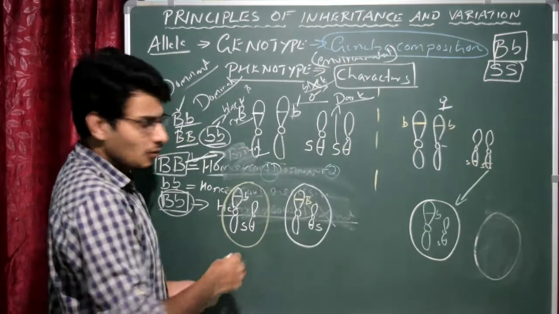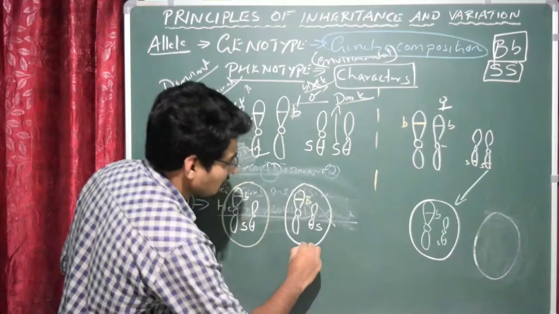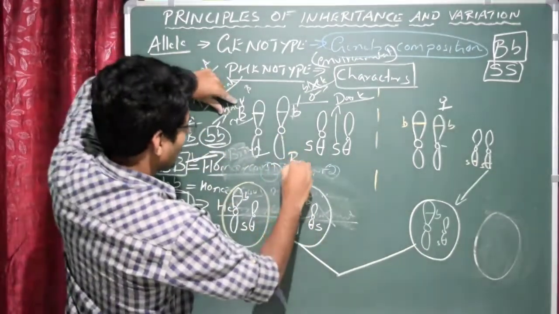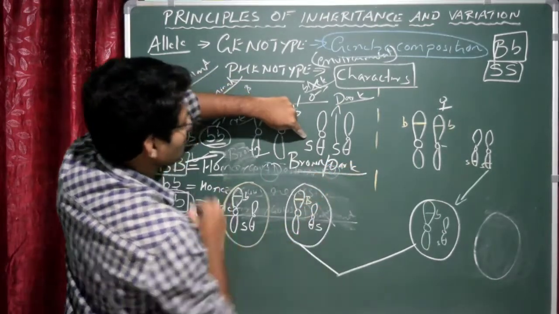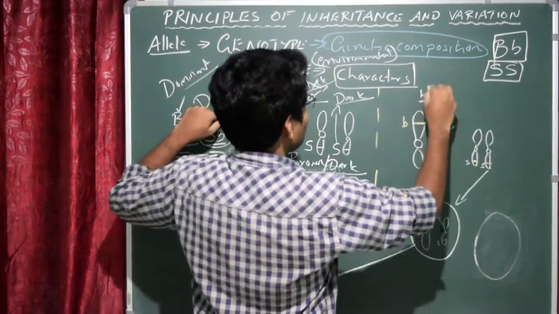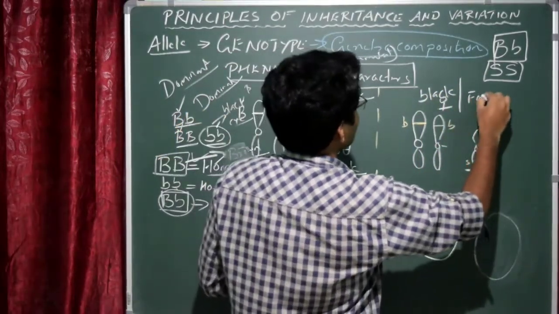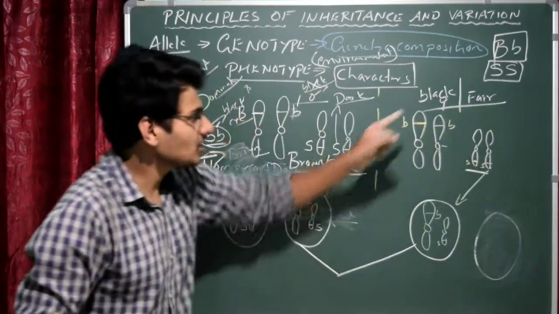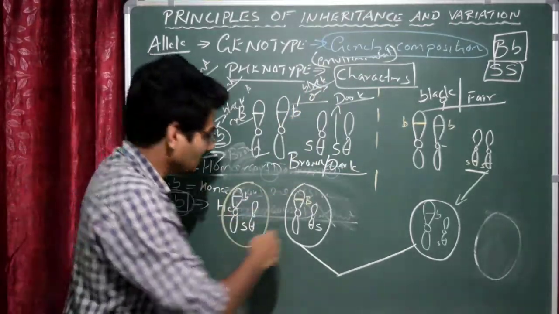Now let us assume that only one sperm will get the opportunity to fertilize the ovum. Let us assume that this one gets the opportunity. See here, the father is brown-eyed and he is dark because of the presence of capital S gene alleles. In this case, the mother is having black eye and she is having fair skin tone, because she has recessive genotype, that is small s. So the father is like this, mother is like that. Now let us see the result of it.